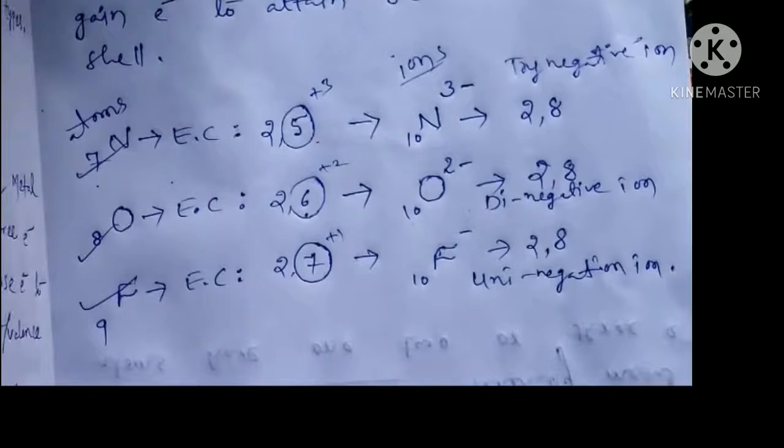So in this way atoms can form cations and anions by losing and gaining electrons. So this is the shortcut way to remember easily. I hope you all understand. Thank you very much.